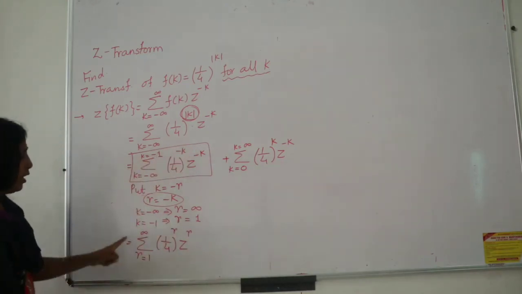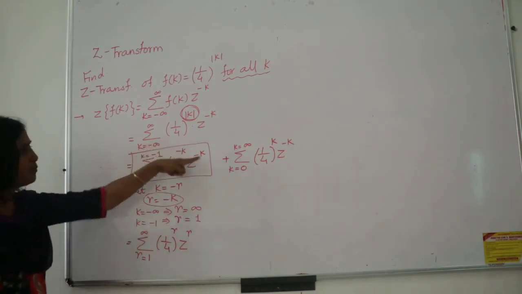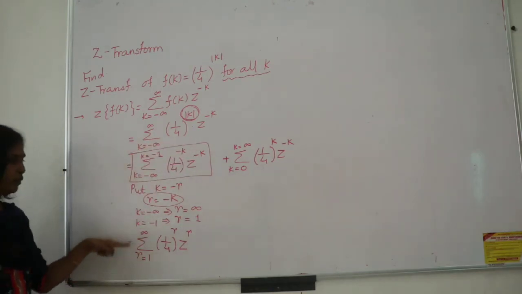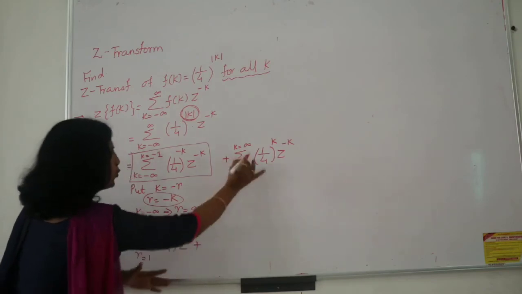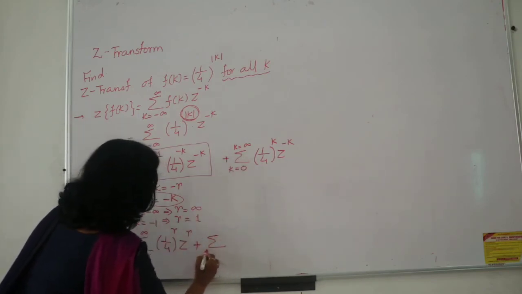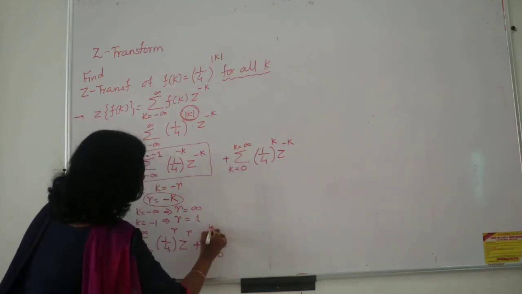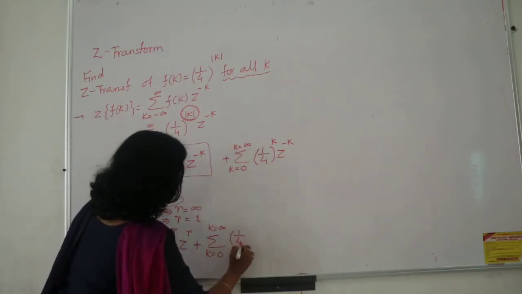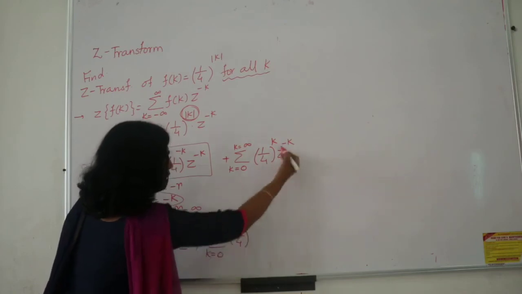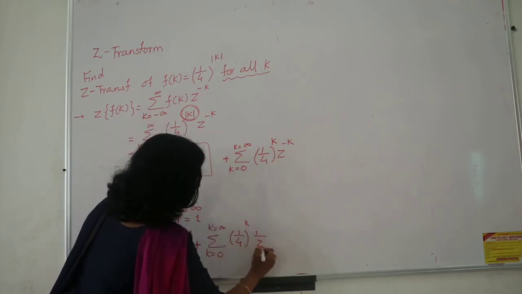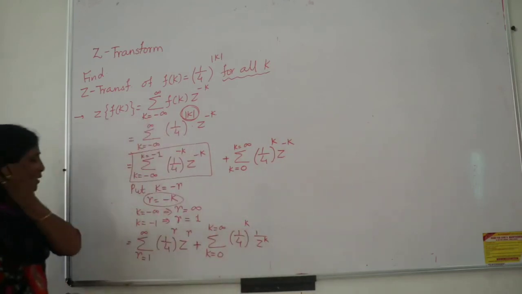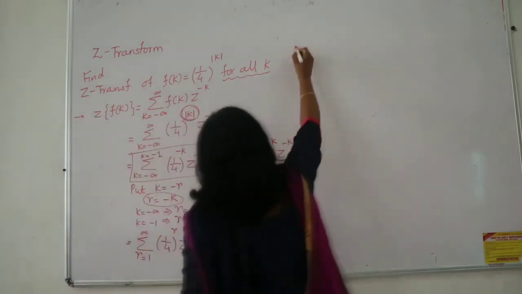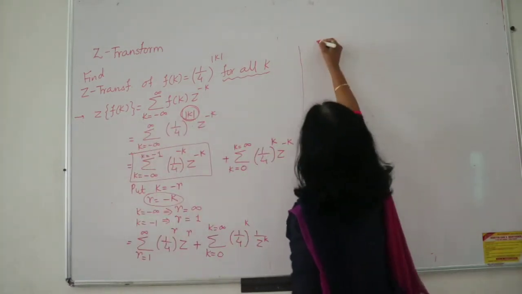Minus k, and my total summation, which was in terms of k, is now converted in terms of r, plus no change is needed here. So I will make the change whatever I needed here. k is equal to 0 to infinity. I will make both the powers the same. So this is positive. Let me shift here 1 upon z raised to k. Okay. Now let me combine the terms to work out for GP, and so I will get like this.